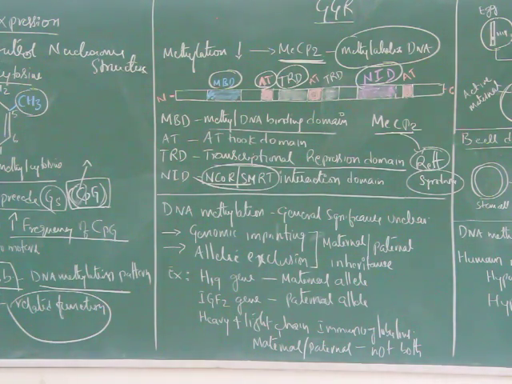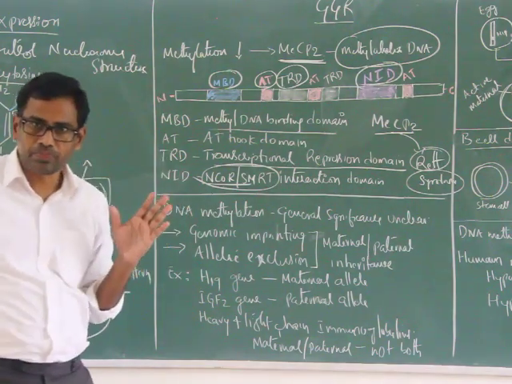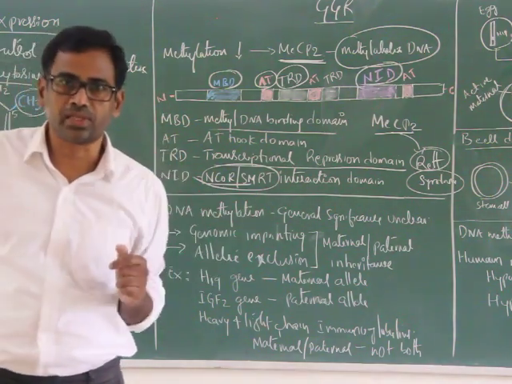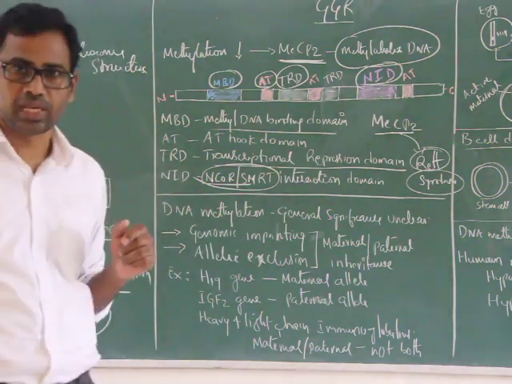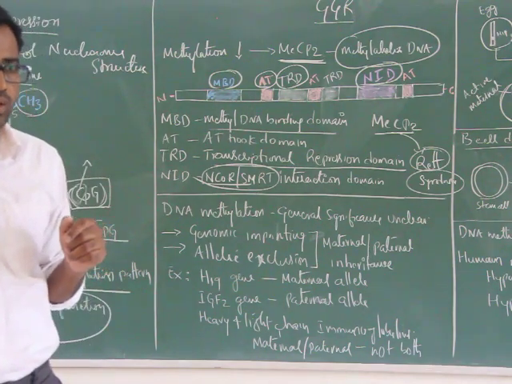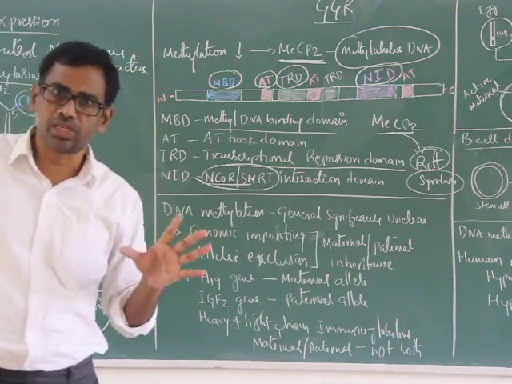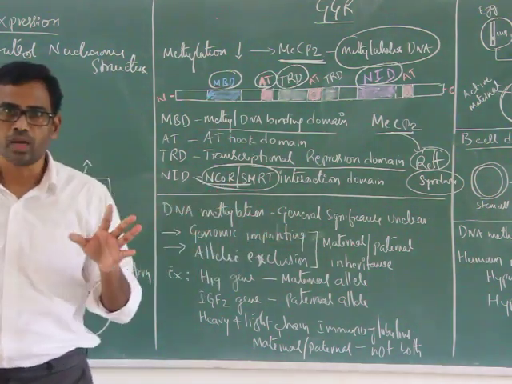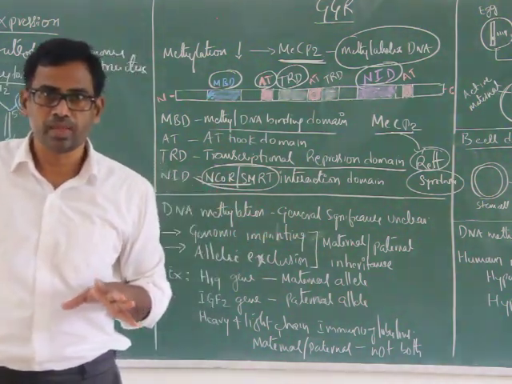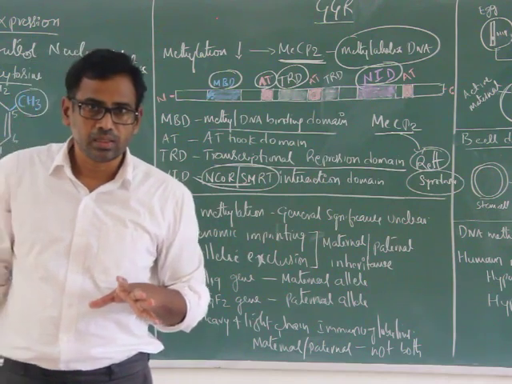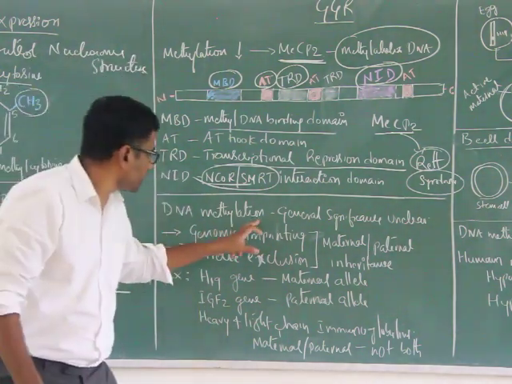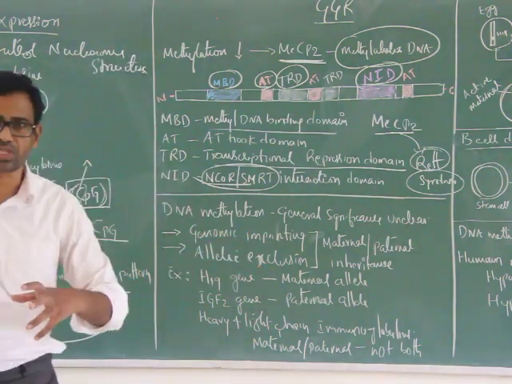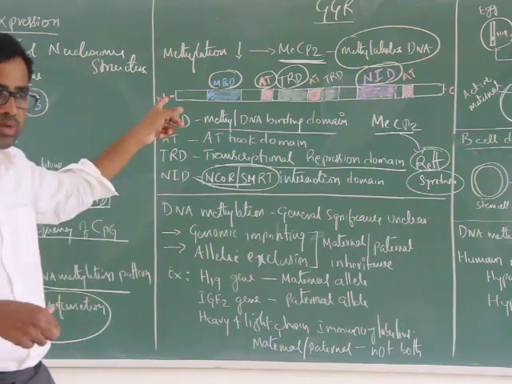So, methylation generally suppresses transcriptional activity. DNA methylation suppresses transcriptional activity via MeCP2.